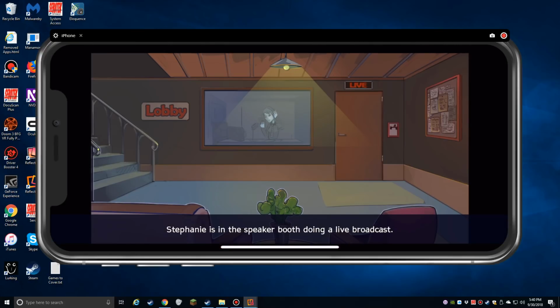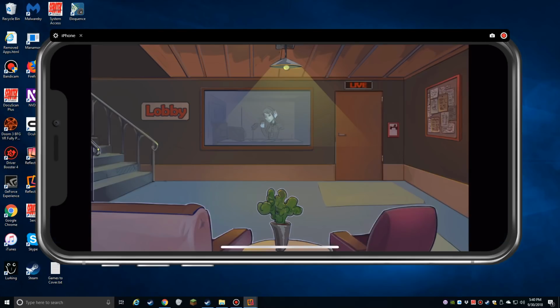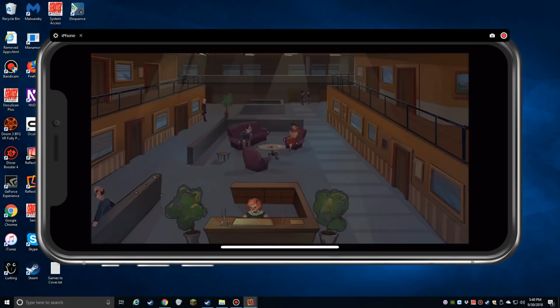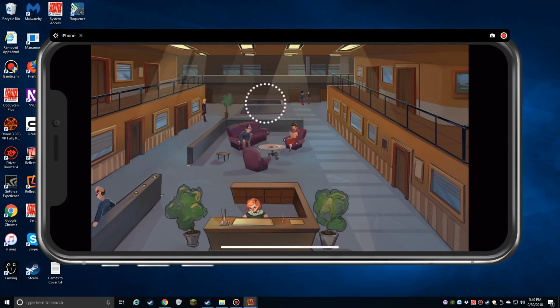Stephanie is in the speaker booth doing a live broadcast. Apparently, she will be my mentor now that Richard is gone. The lobby. The newsroom.